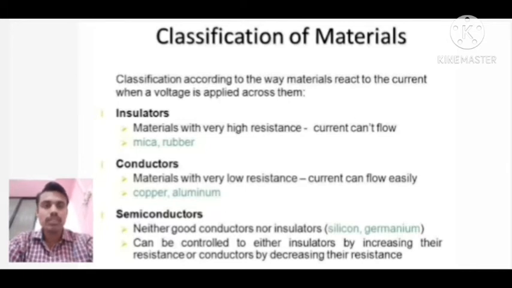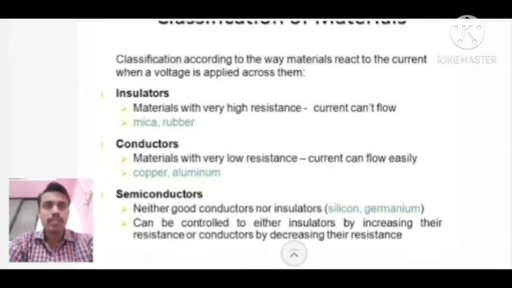Then the second one is conductor. Conductor has very low resistance. That means current can flow easily through them. A large amount of current can flow through wires of copper, aluminium or even iron, which can be taken as examples of conductors. And the third one is semiconductor.